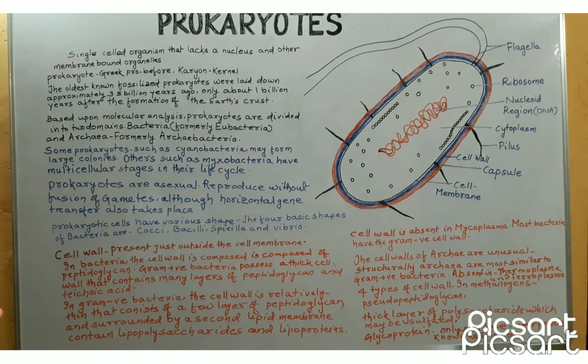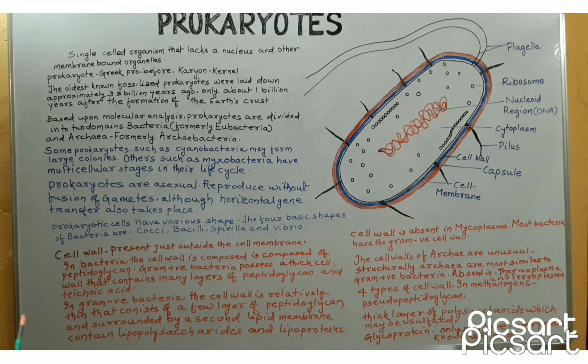The word prokaryote is derived from two Greek words. Pro means before, karyon means kernel. The oldest known fossilized prokaryotes were laid down approximately 3.5 billion years ago, that is, only about 1 billion years after the formation of Earth crust.